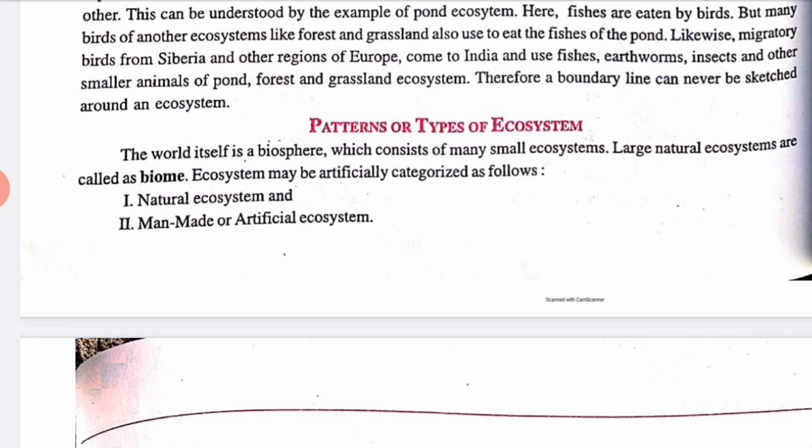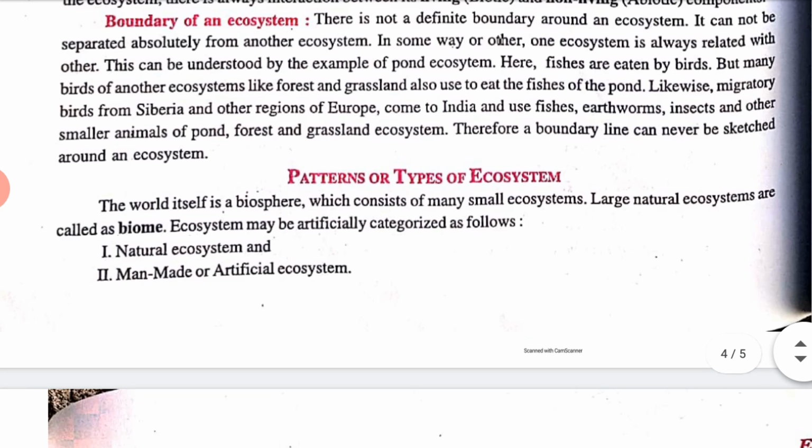Now I want to tell you the patterns or types of ecosystem, which types of ecosystem we have. As you all know, the world itself is a biosphere, which consists of many small ecosystems. A large natural ecosystem is called a biome. Ecosystems may be artificially categorized as follows. First is natural ecosystem, and secondly we have man-made or artificial ecosystem.